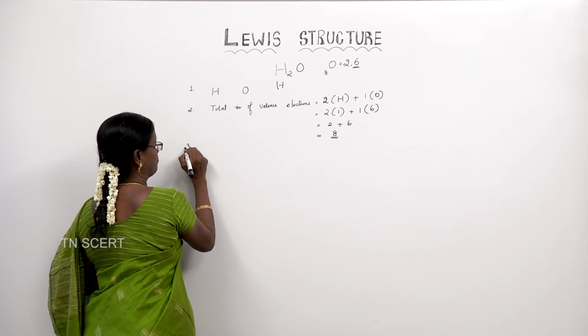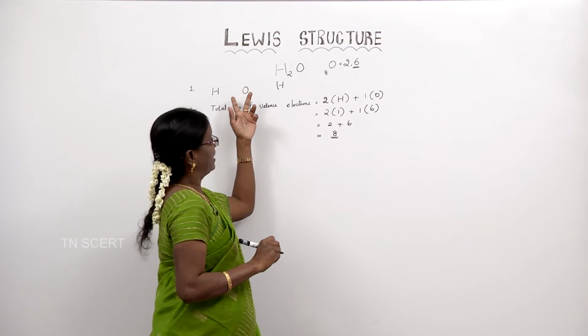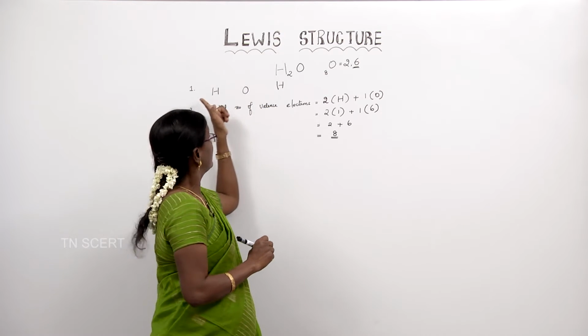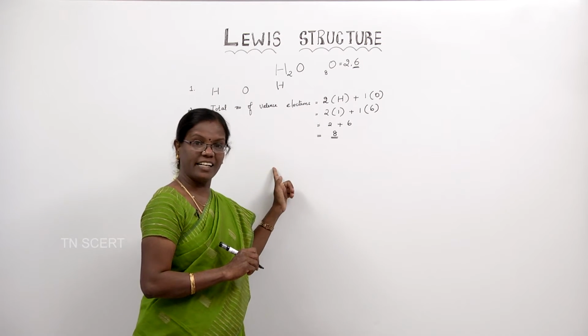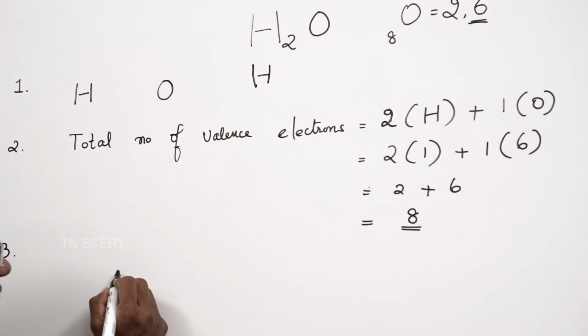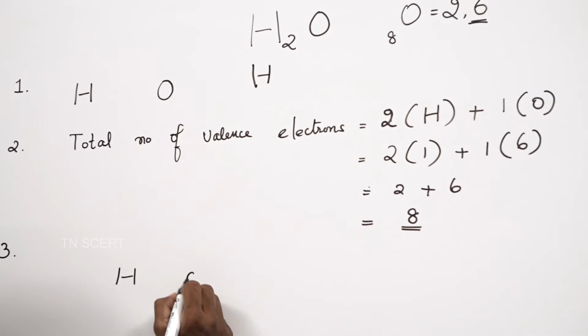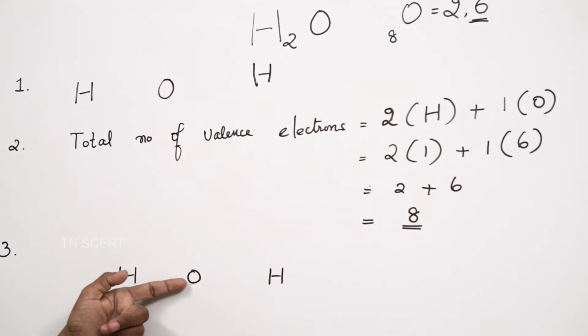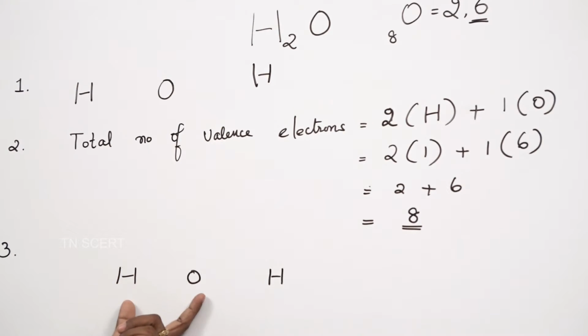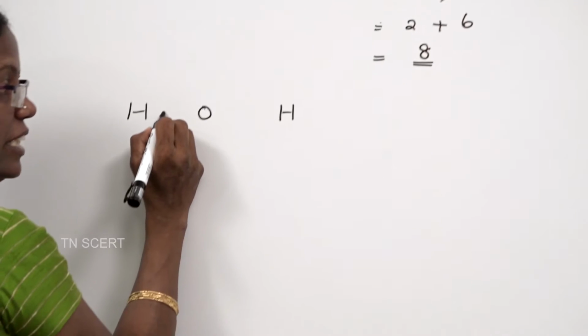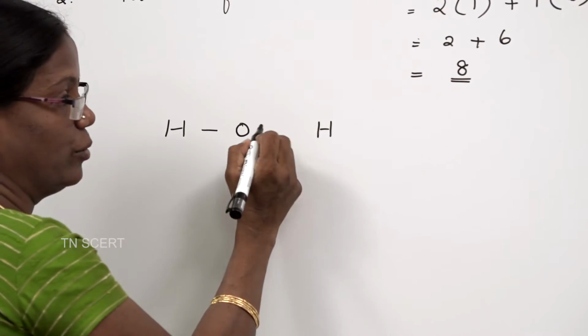What is step 3? Again, we have to write the skeletal structure here. So, I am writing the skeletal structure H, O, H, and you have to write a bond or a line in between the two atoms. So, here one line and here one line.